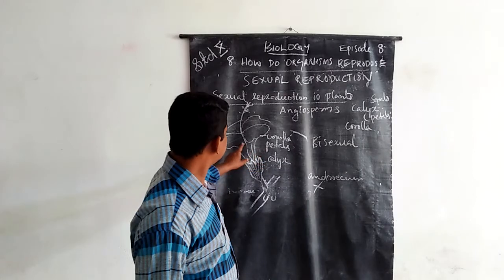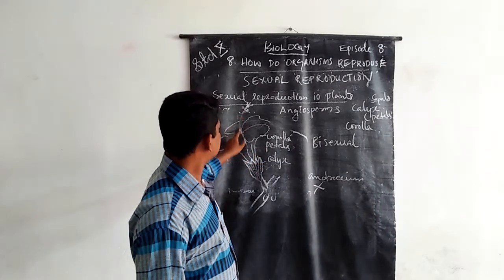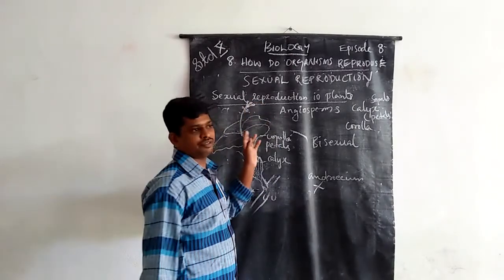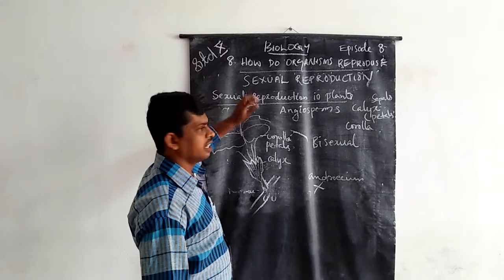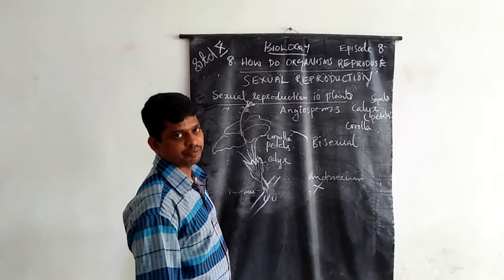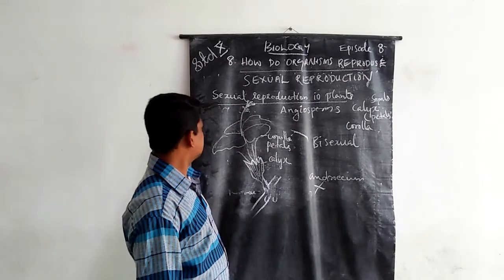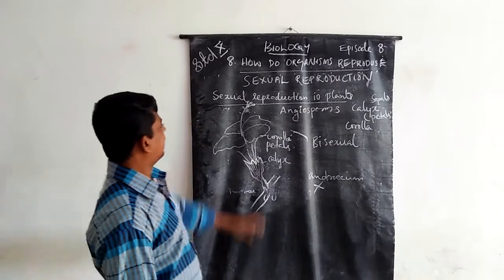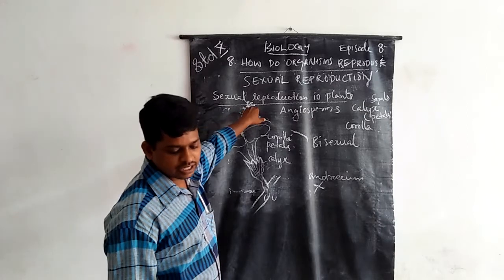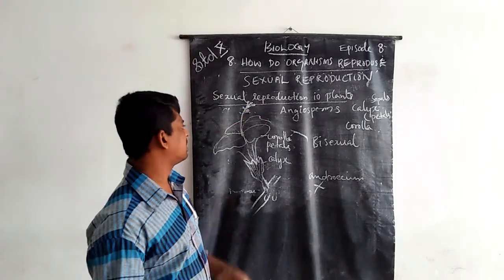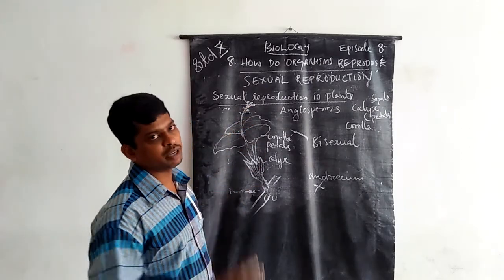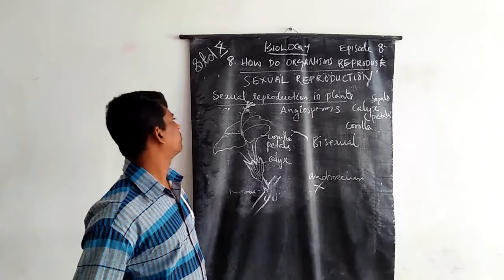And we can see thread-like structures, and at the tip of the thread some velvety structures and yellowish structures. We can discuss these in the anatomical structure of the flower.